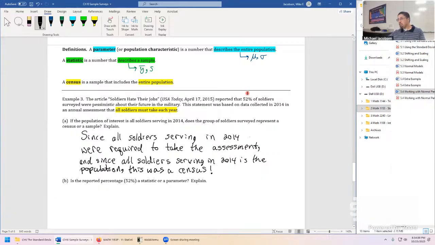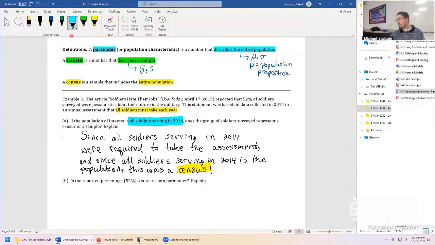Well, this one's a little bit different. It's a percentage. It's not exactly like mu and sigma. It's going to be something new. P. We'll call that a population proportion. But that's the parameter we're looking to. The reported percentage, 52%, because we're dealing with the census, and because the census is an entire population, 52% is discussing the underlying population itself.